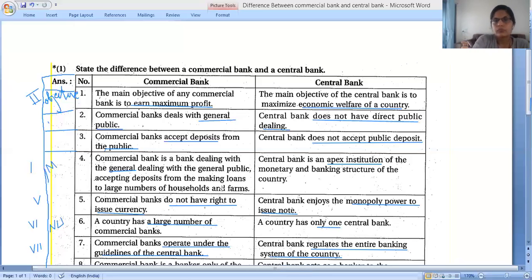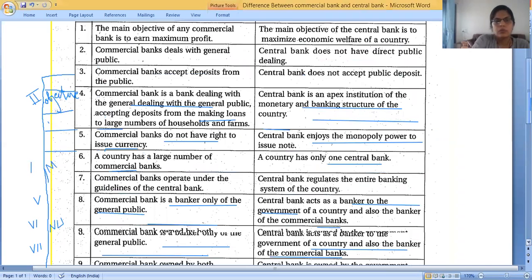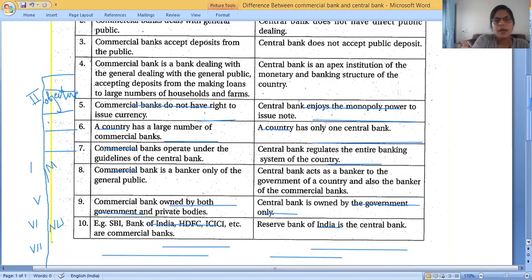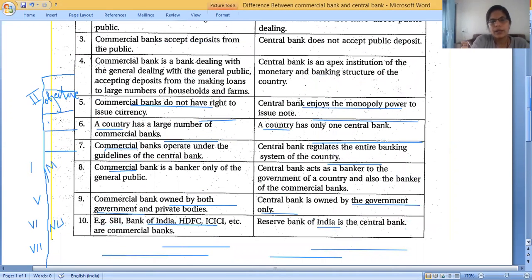Now next one is related to the ninth, commercial bank owned by government. Our next point will be owned. So commercial bank is owned by both government and public.